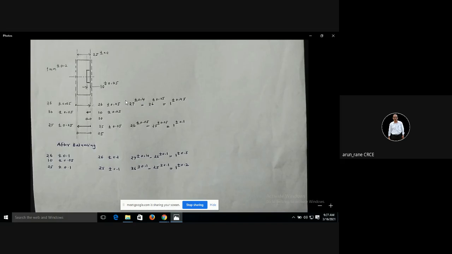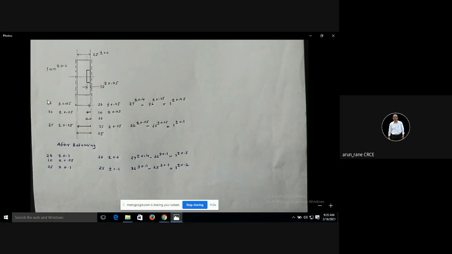27 plus minus 0.4. How has this come? This is 25, then this is 1 mm, this is 1 mm. On 1 mm we have a tolerance of plus minus 0.2, isn't it? So 25 plus 1 plus 1, that is 27, and then you have a tolerance of plus minus 0.2, so that becomes your plus minus 0.4. So this is my dimension beforehand.